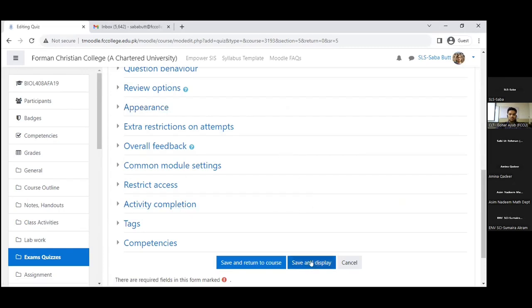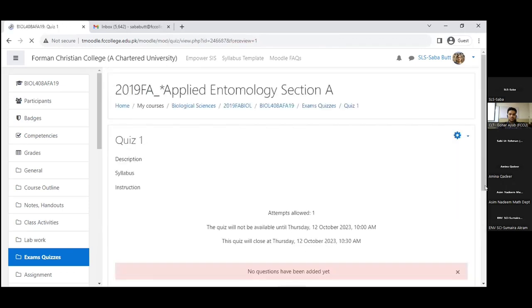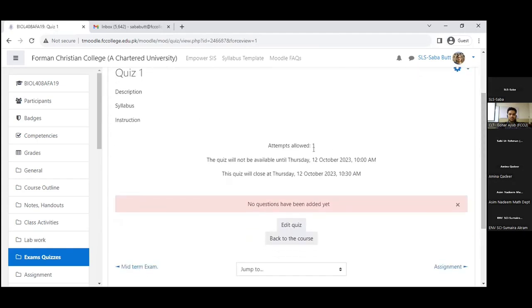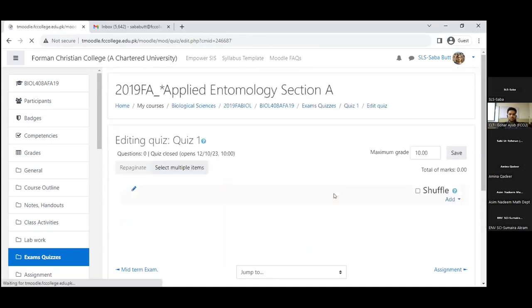Now we can save and display. Now we'll see how our students will see it. So the quiz description, how many attempts are allowed, when it will be available, and when it will close. But you can see there are no questions yet. So to add questions, we have to go down to this edit quiz button. Go to edit quiz. And here you can see maximum grade, how many marks you are assigning to this. I'll say 10.